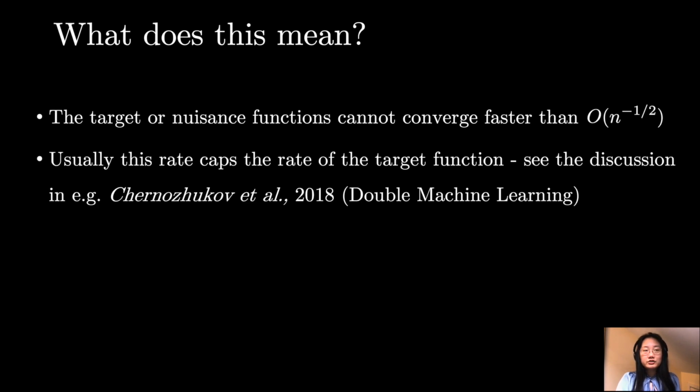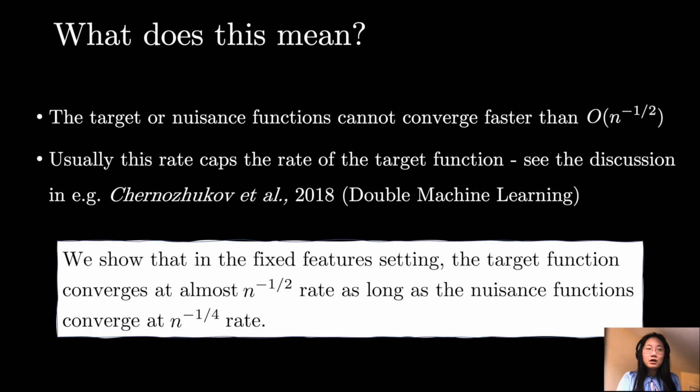Usually, the convergence rate of the target function is capped by the rate of nuisance functions, which is often significantly slower than root n. Our work thus shows that under our formulation, the rate of learning the target function is still almost root n, even though that of the nuisance function is significantly slower.